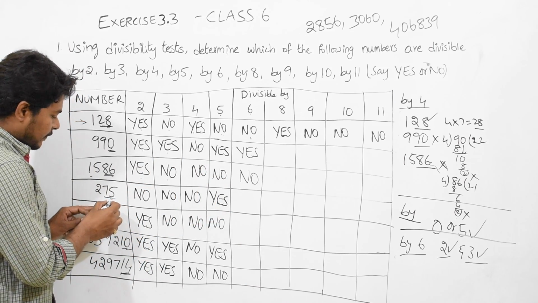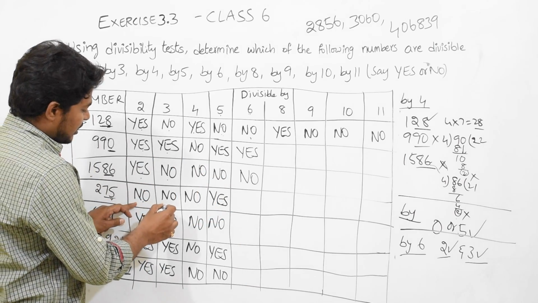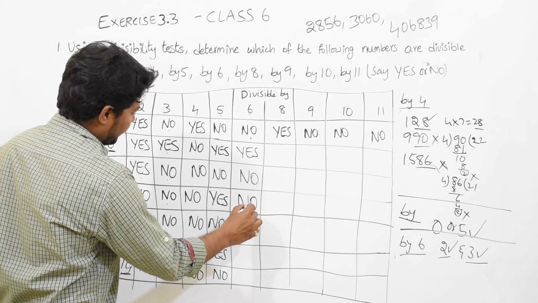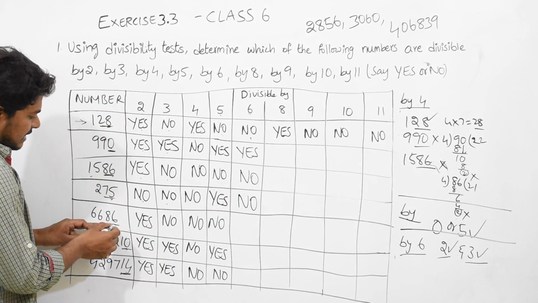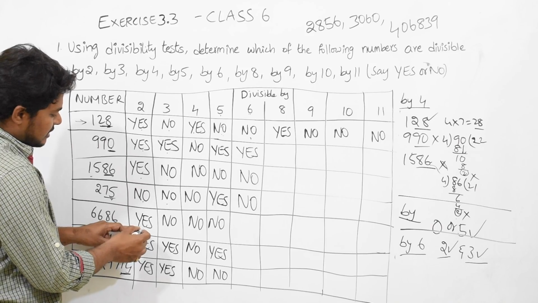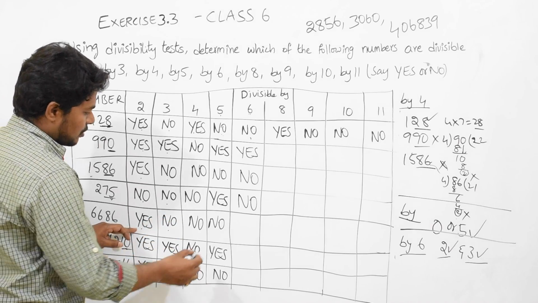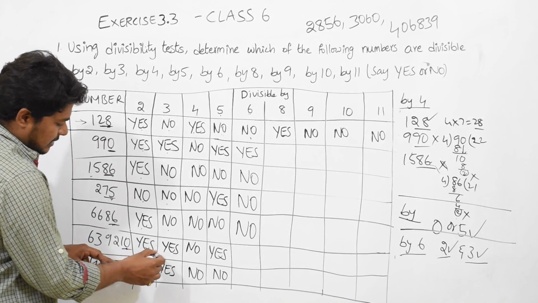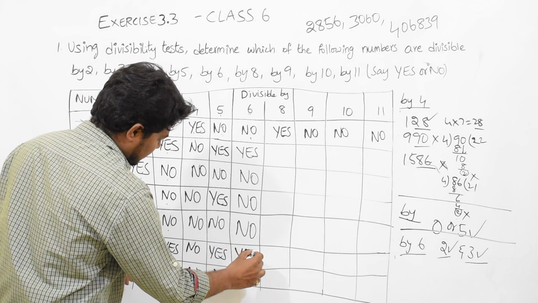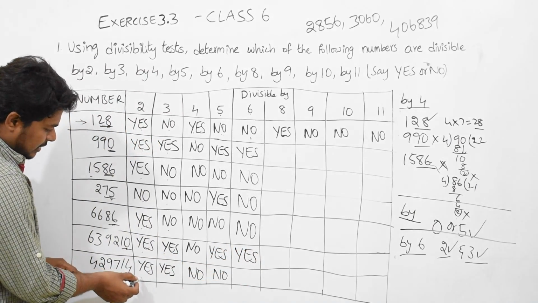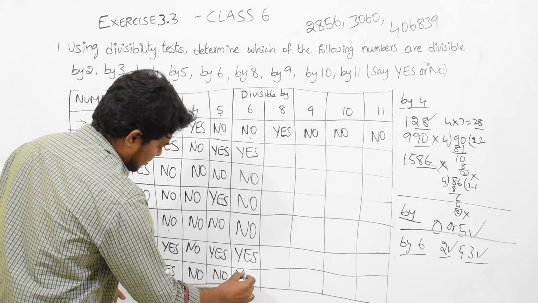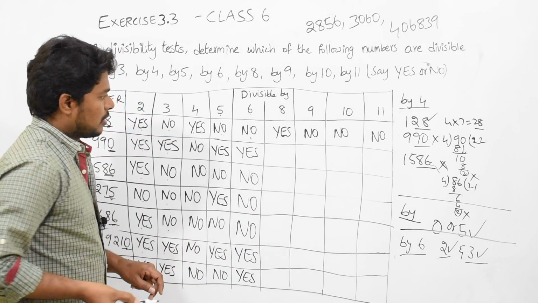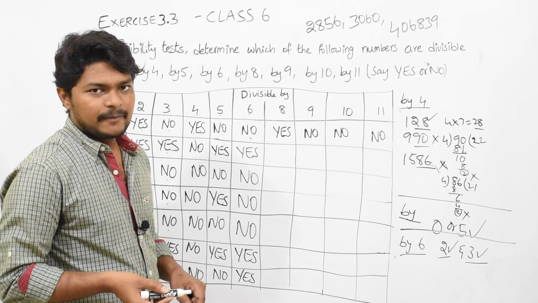Okay. Here for 275, it is no, so no. For 6686, divisible by 2 is yes, divisible by 3 is no, so this is also no. Here yes, so write yes. Here it is yes, so write yes. Hope you are able to understand, right?